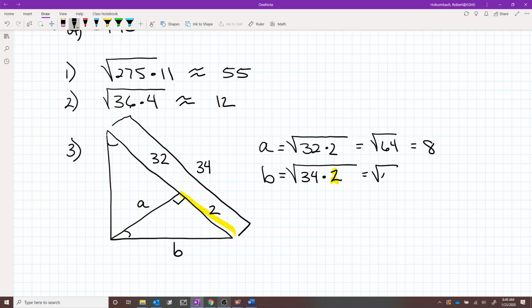So that's the square root of 68, which is 8.2.